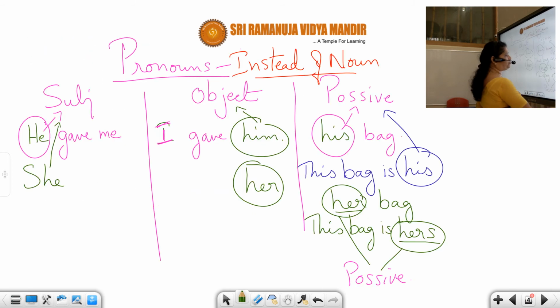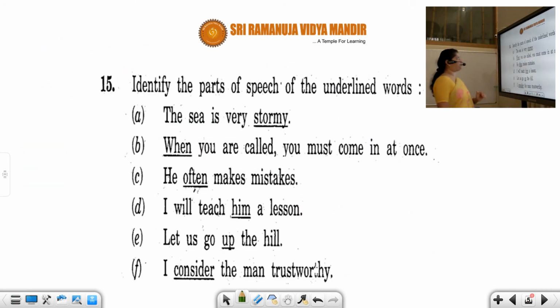Now, we'll see the other one. Okay? Identify the parts of speech of the underlined words. The sea is very stormy. I repeat, the is article, sea is noun, is is a verb, it's a linking verb, very stormy.